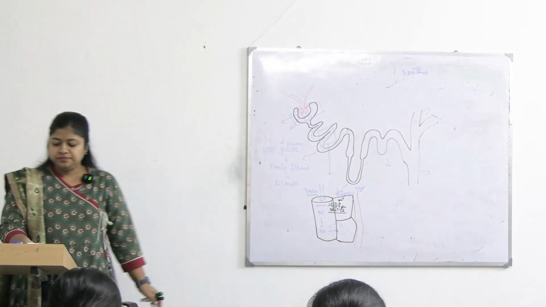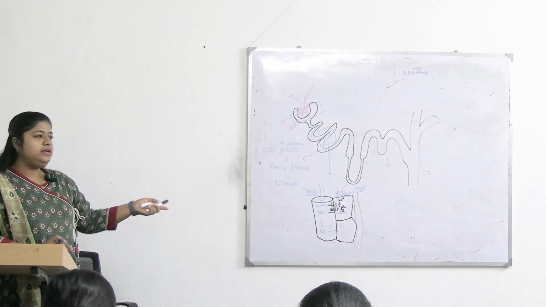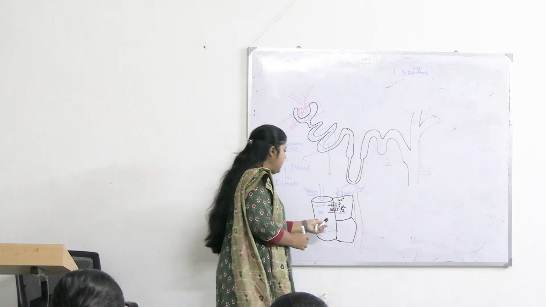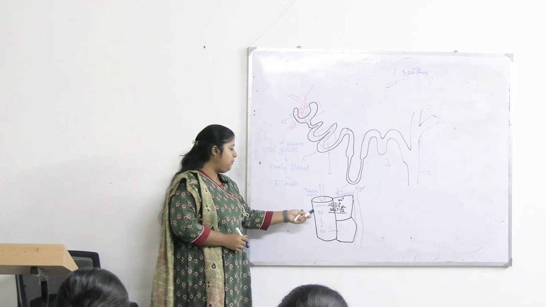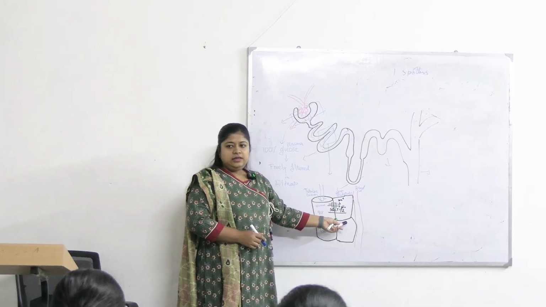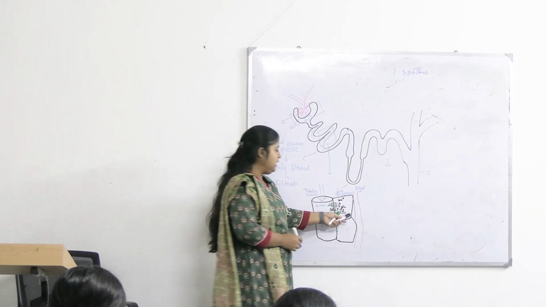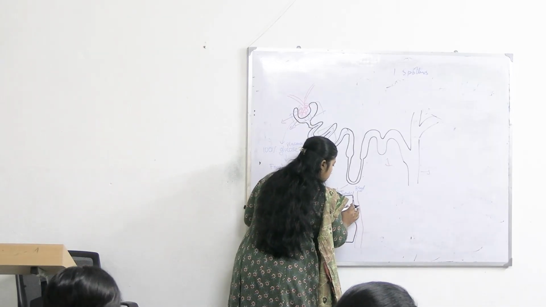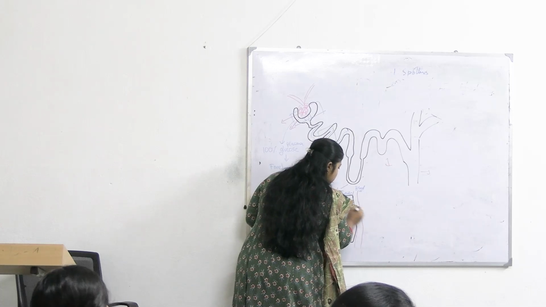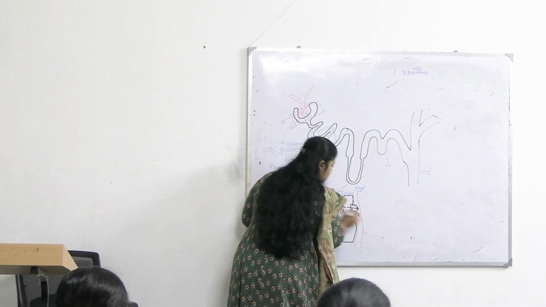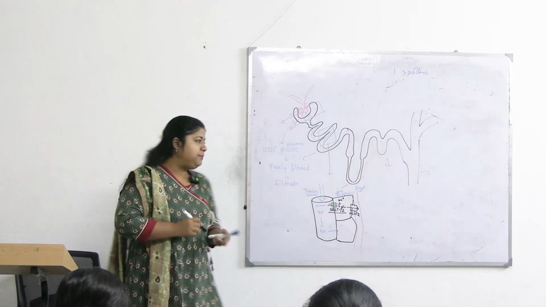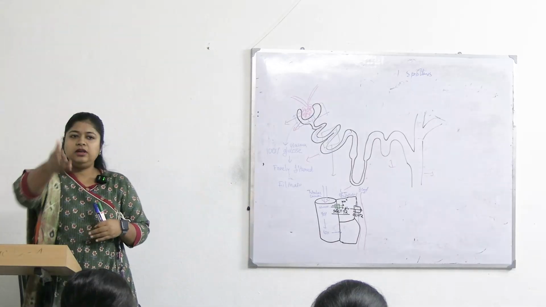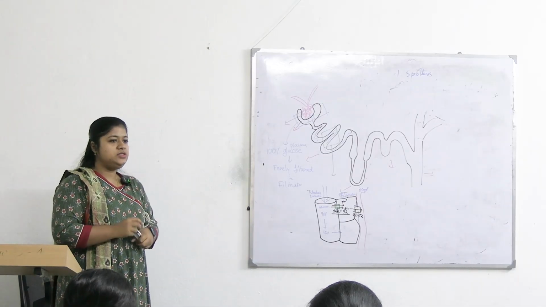Mostly SGLT1 is present in kidney and SGLT2 in intestine. So SGLT2 and 1 help in reabsorption of glucose from the filtrate to the tubular epithelium. Now here another transporter is there, that is GLUT2. GLUT2 transports only glucose. What happens to the sodium? Sodium potassium ATPase is there. It helps in removal of sodium to the blood vessel in exchange for potassium.